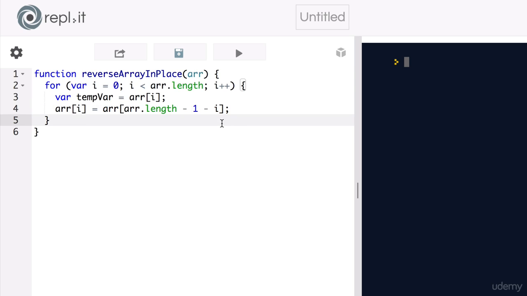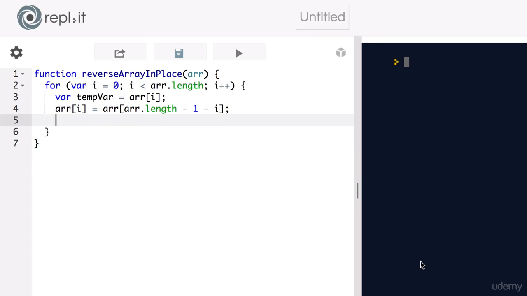So we have our first element stored in our temp variable up here. We have rewritten our current element to be its counterpart with this line here. Now we want to rewrite the counterpart to be equal to the current element.